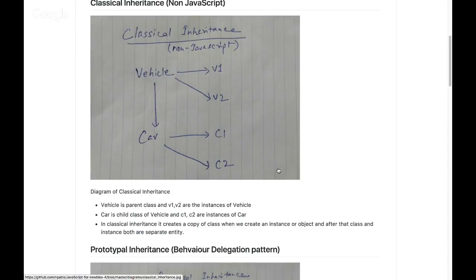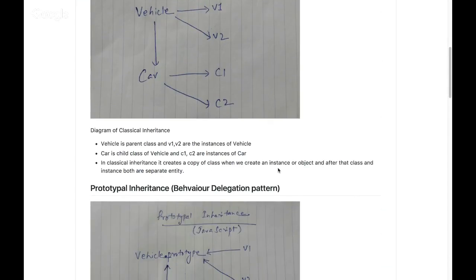And they were saying, okay, inheritance is a good programming way to solve a few of the problems. So that's how people try to do it in JavaScript also, and we name it prototypal inheritance. But really, it's just a delegation pattern or prototype linkage. We'll see how it happens in a JavaScript way of doing it.